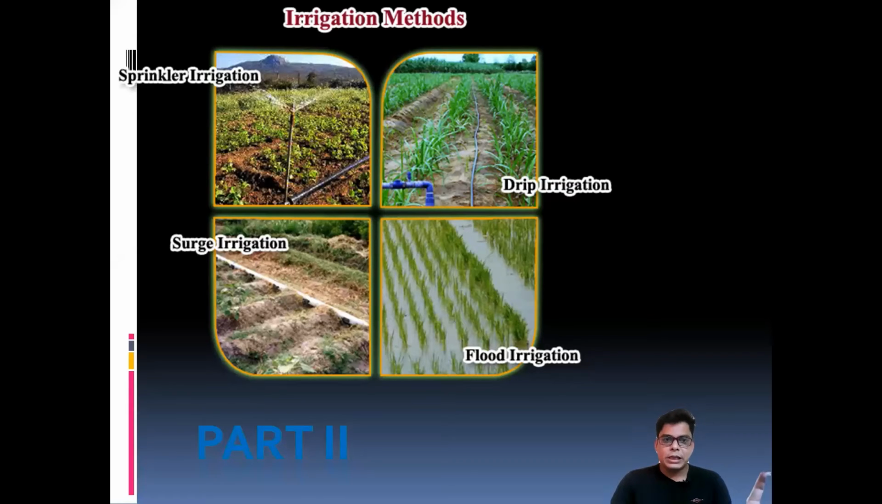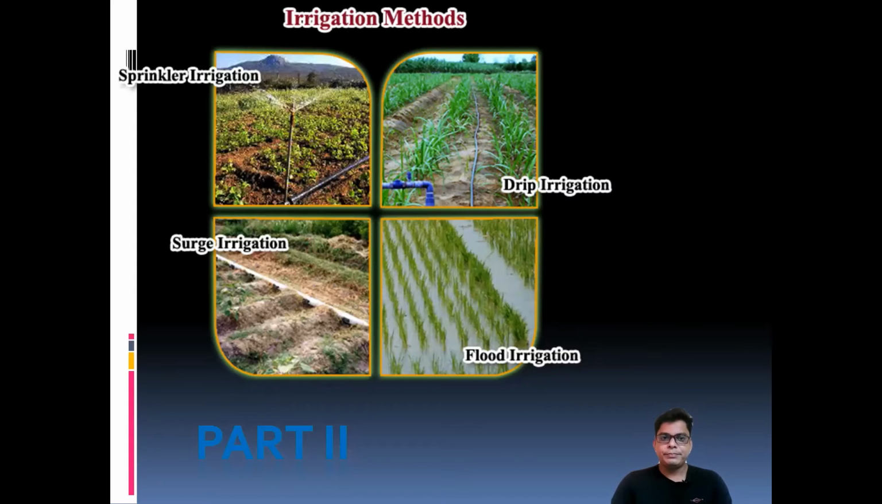Behind me you can see some of the methods I have given: sprinkler irrigation, drip irrigation, surge irrigation, flood irrigation. All types of irrigation methods have been given there. So one by one we have to discuss these, and their merits and demerits, in this video.